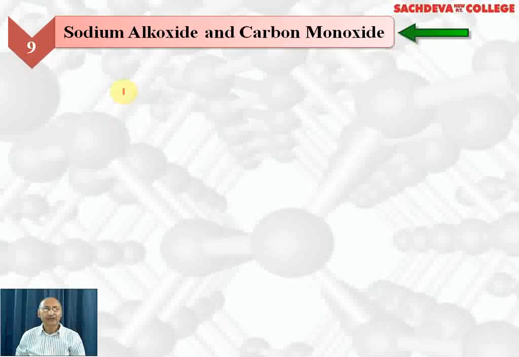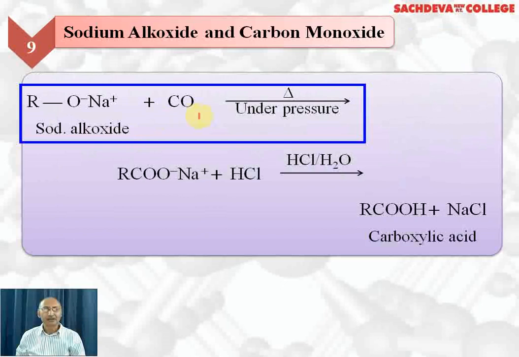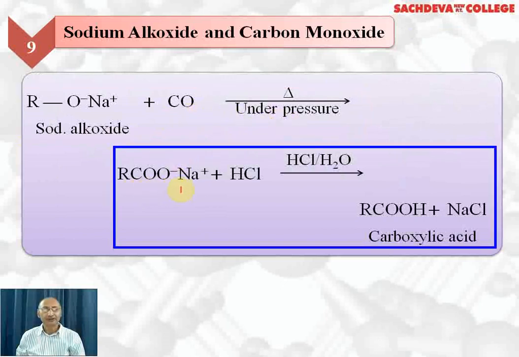Next, we are taking sodium alkoxide and carbon monoxide. Sodium alkoxide reacts with carbon monoxide under high pressure and results in the formation of the sodium salt of an acid, which on acidification gives carboxylic acid plus NaCl.